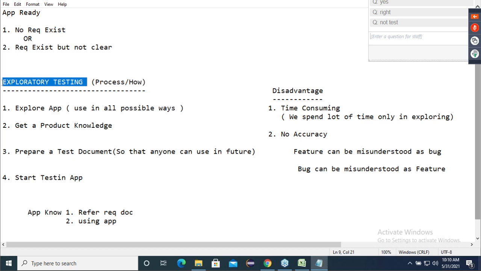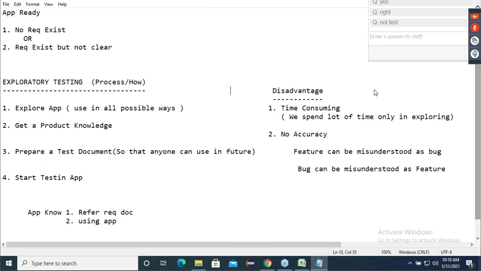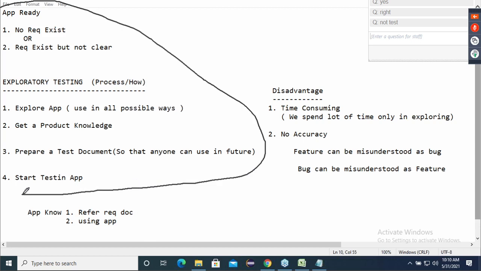So listen carefully. When they ask you what is exploratory testing, guys, please start from here. Whenever the application is ready, you should listen when I'm telling this, okay? When they ask you to define exploratory testing, or what is exploratory testing, why exploratory testing is required, when do we go for exploratory testing, for everything you have to give all these points.